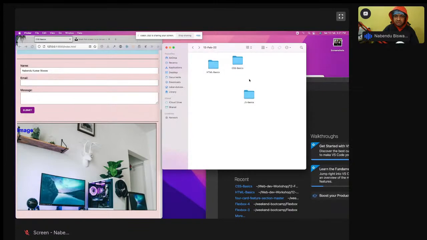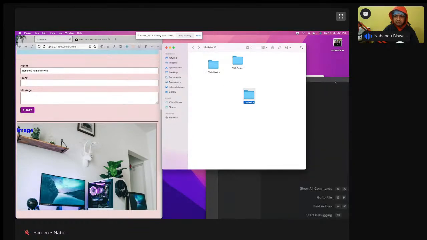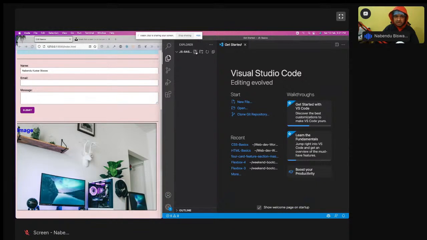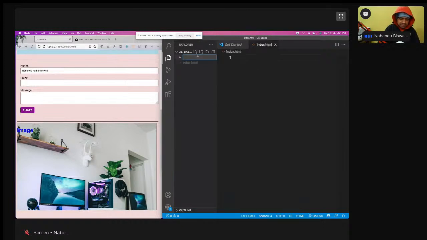Yeah, so this is the VS Code, and again the JS Basics. I'll move there, and I'll give you all this code. So JS Basics I've done, and see now I will have an index.html, style.css, although we are not going to use much of style.css, and main.js, because right now we are learning JavaScript.